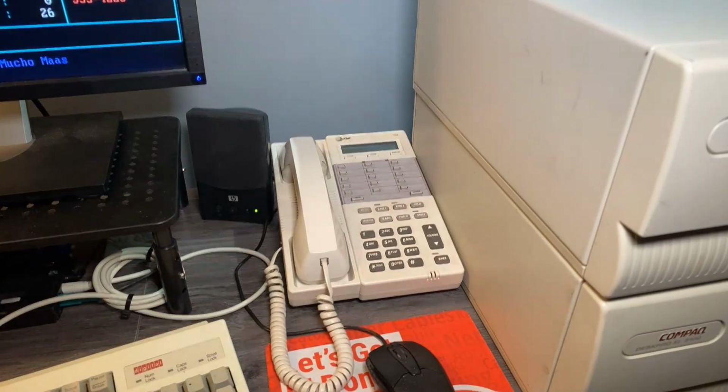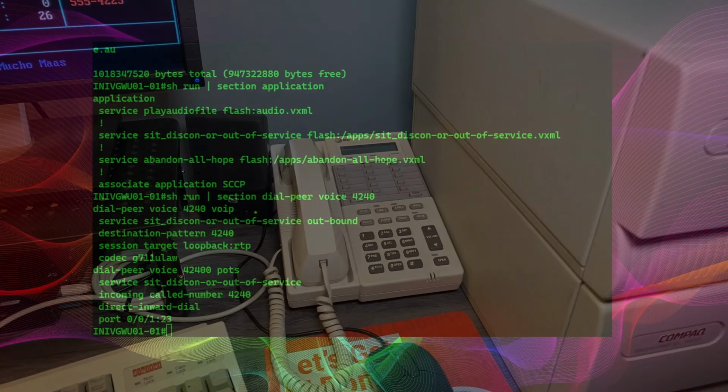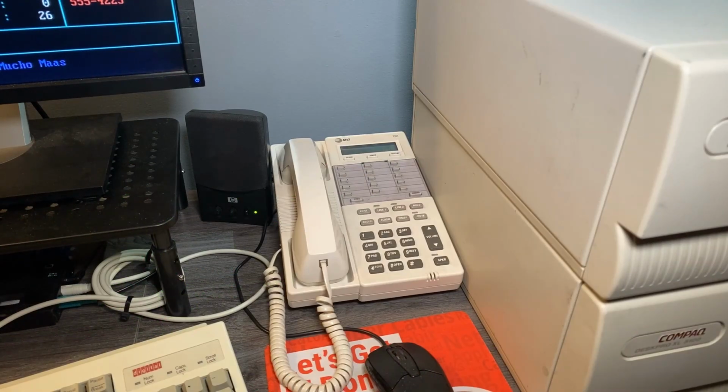Haha. And it works. What else could we do? Well, there's all kinds of them. What was the other one I found? 4232 is the other one I assigned.